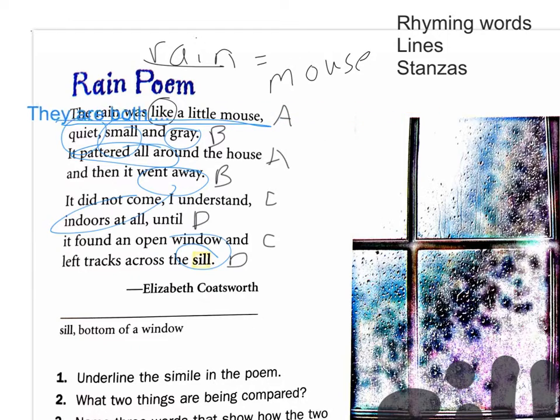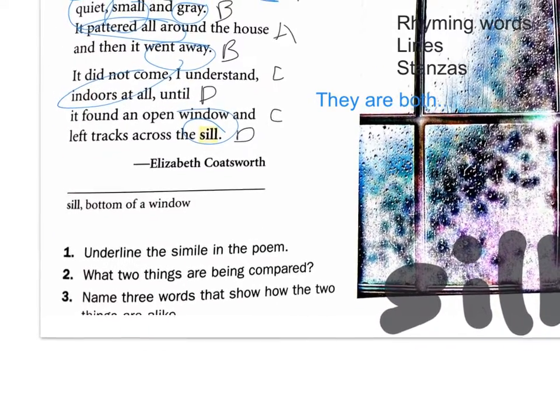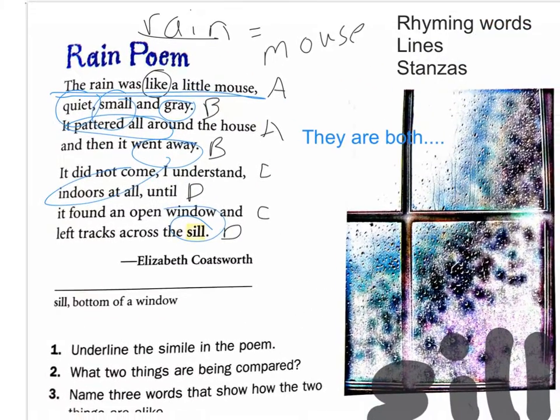They are both small. They are both gray. They both patter, like move like that around the house. They both go away, we hope. Okay, I think we got them all. Okay, practice your poem.